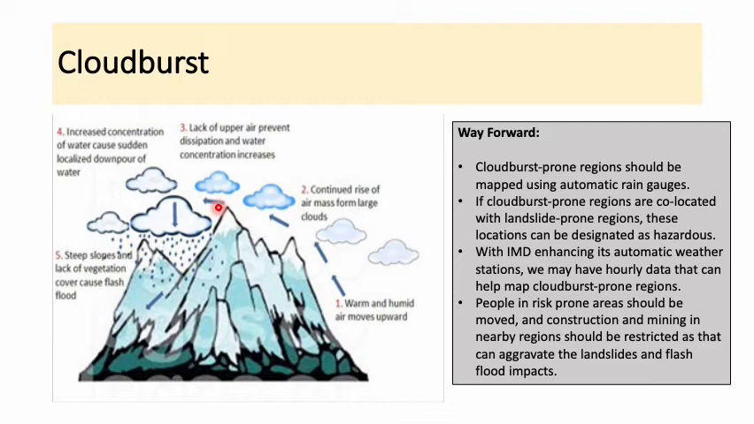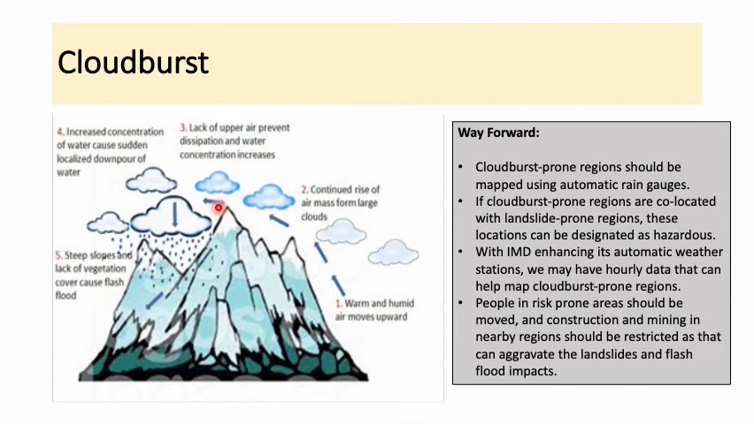So what is the way forward? What can we do about it? The cloudburst prone regions should now be mapped using automatic rain gauges. If cloudburst prone regions are co-located, that is, nearby, with landslides also occurring there, then this location can be identified as hazardous in nature. So here, whatever precautionary measures are possible have to be taken.